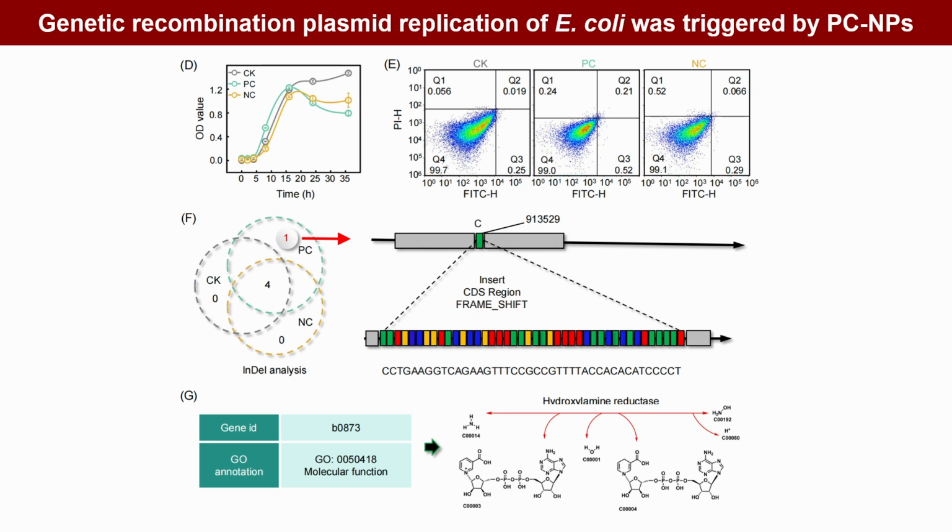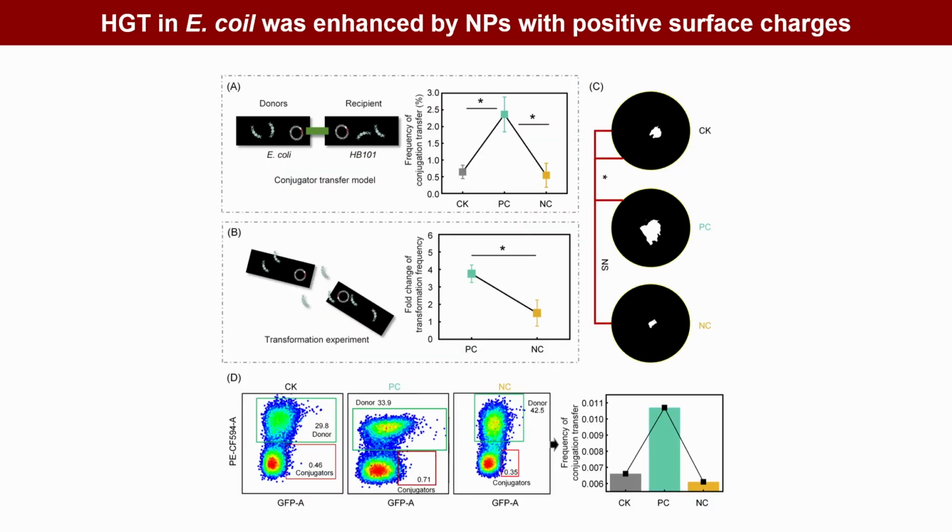Conversely, plasmid length decreased in negatively charged nanoplastics, indicating plasmid loss, possibly due to reduced cell cycling and metabolic activity. Meanwhile, we developed conjugation and transformation models and found that positively charged nanoplastics exposure significantly increased conjugator abundance and transfer frequency. And this phenomenon is also clearly manifested from E. coli to environmental bacteria. These suggested that positively charged nanoplastics promote antibiotic resistance genes dissemination via enhanced horizontal gene transfer in E. coli, raising concerns about increased resistance spread when such particles interact with environmental microbes.